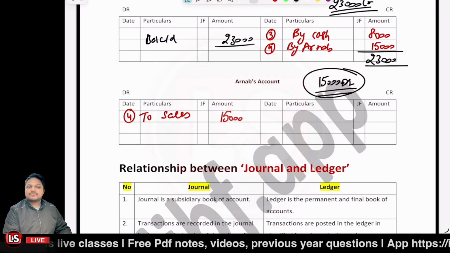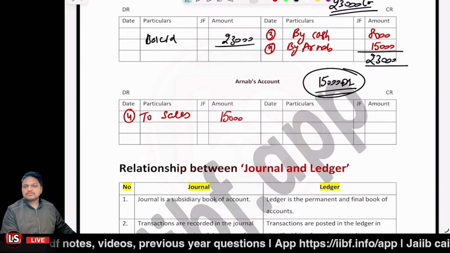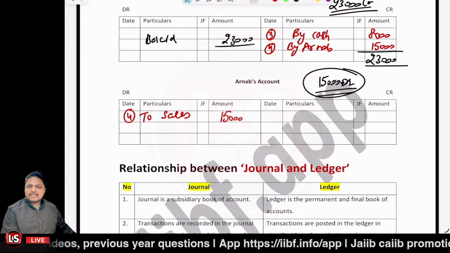I hope that you must have understood the concept related to the posting, related to the journal entries and everything. Is it clear so far? Kindly confirm. Have you learned the concepts so far?